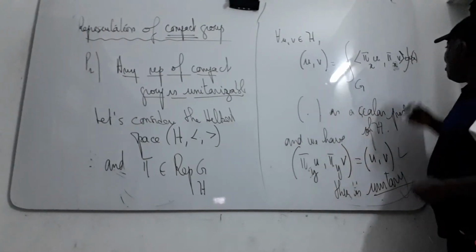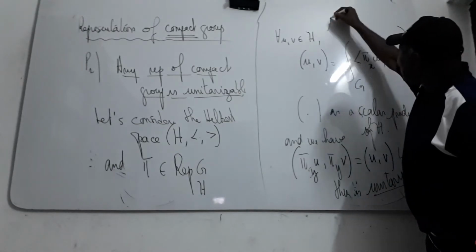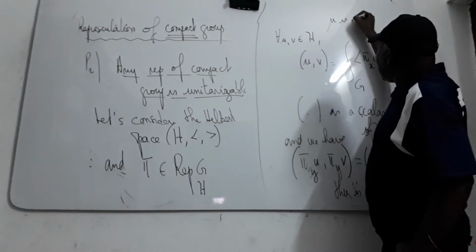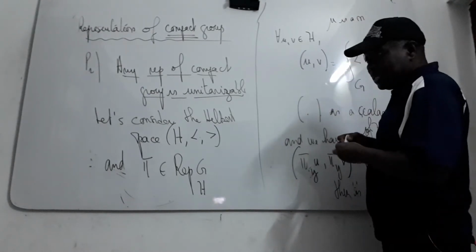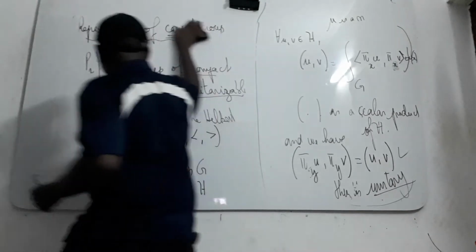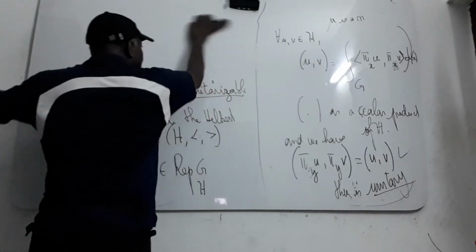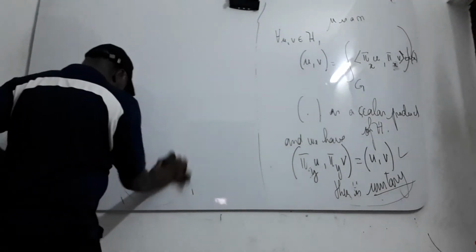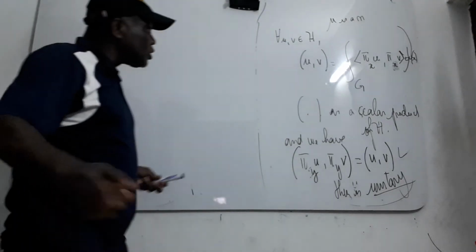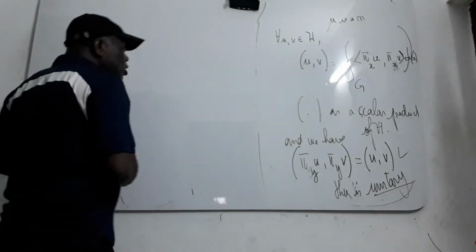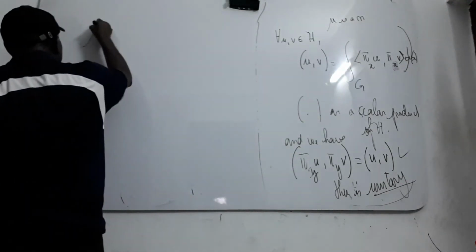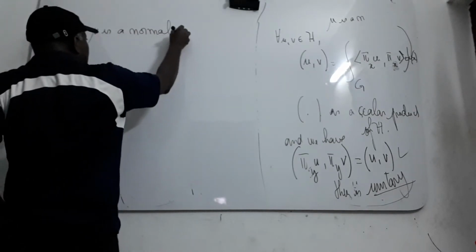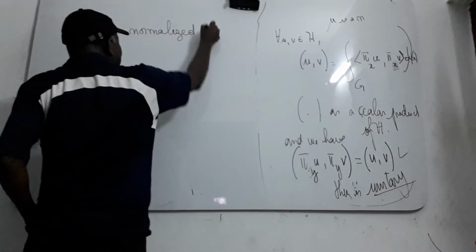Here mu is what we call the normalized Haar measure. In this part of the course, the measure I will consider will be normalized. Mu is a normalized Haar measure.